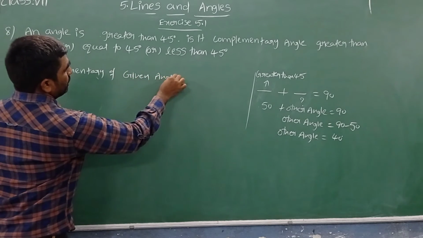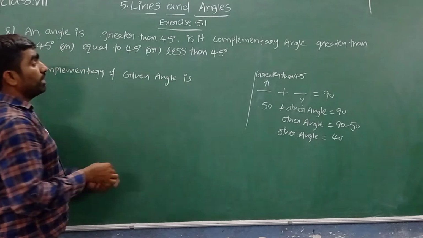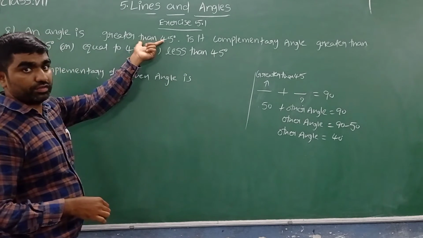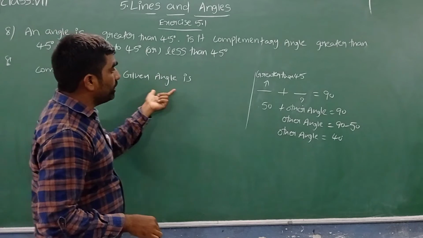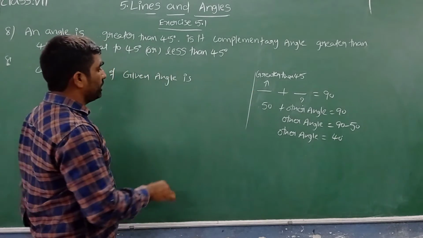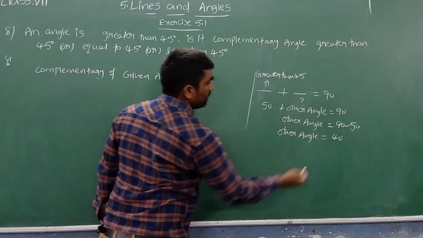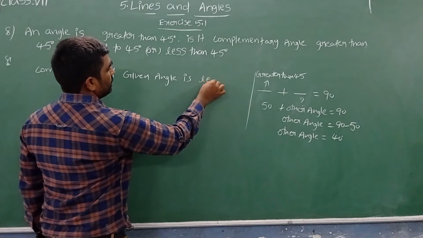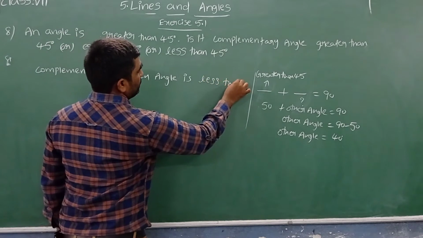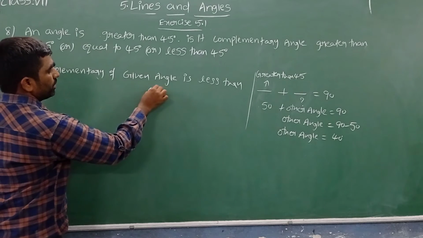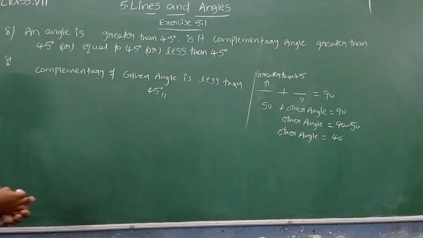What is the given angle? More than 45. The complementary of this given angle, more than 45, is how much? Less than 45 degrees. That is the way you can find the solution.